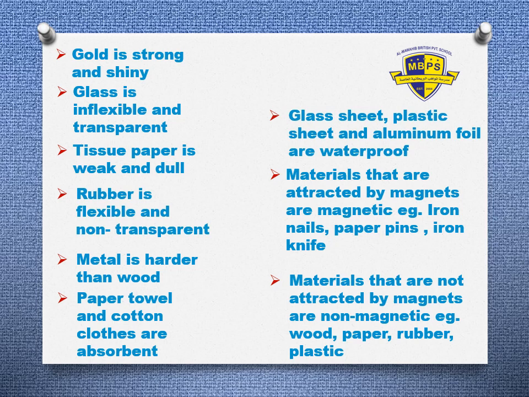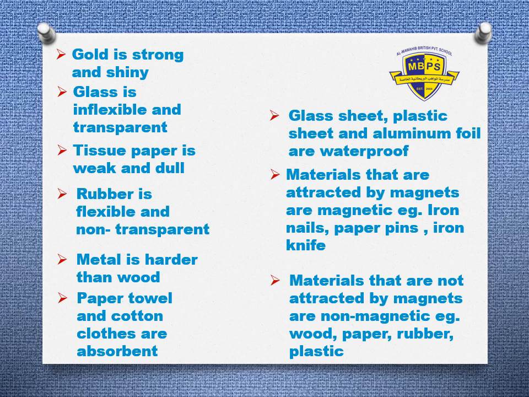Tissue paper is weak and dull. Yes. And rubber is flexible. Why is rubber flexible? Yes, you can stretch it, right? And it's non-transparent. And metal? Who is telling me? Metal is harder than wood. Very good. Well done, Grade 2 boys and girls.